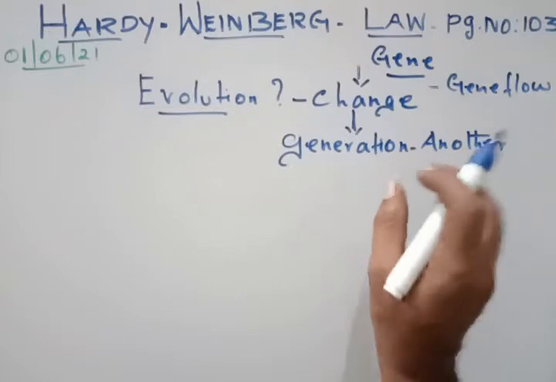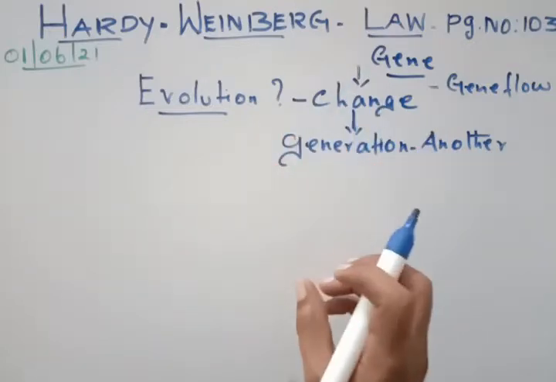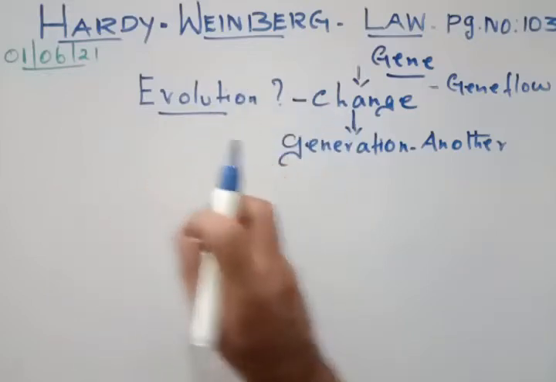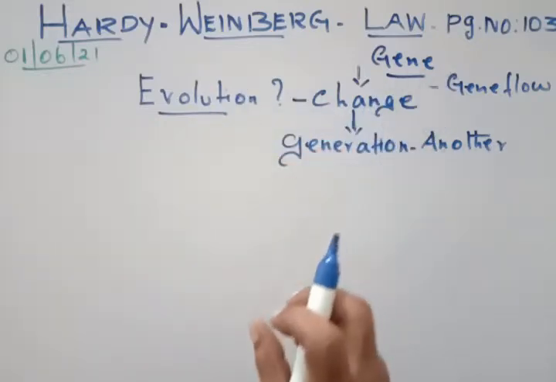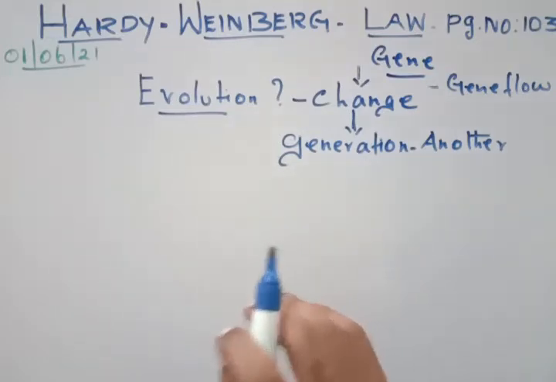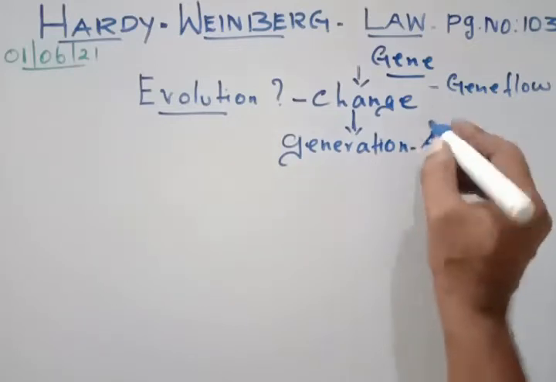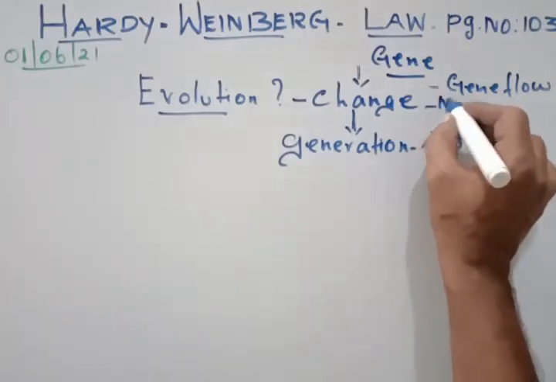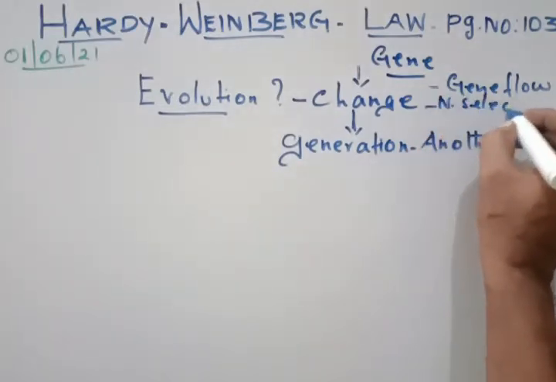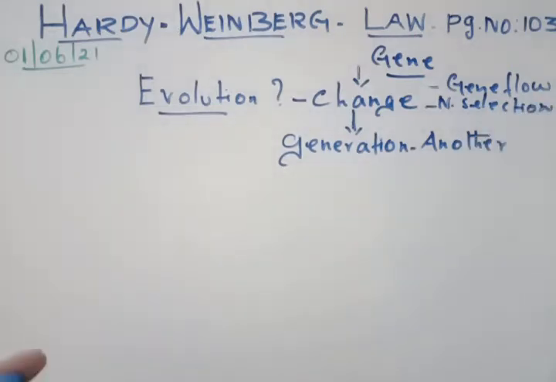So gene flow is also a reason for changing an organism's characteristics, morphological and phenotypic characteristics, and genetic drift is also a reason. And very important, another one is natural selection, which is also important for the changes that take place in the organisms, and that leads to evolution.